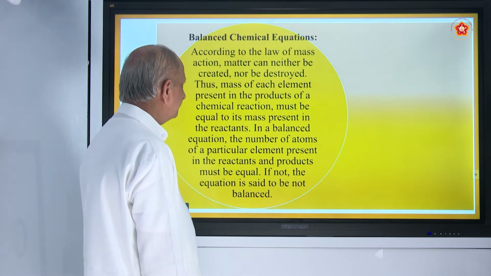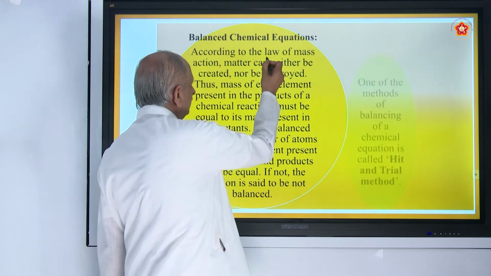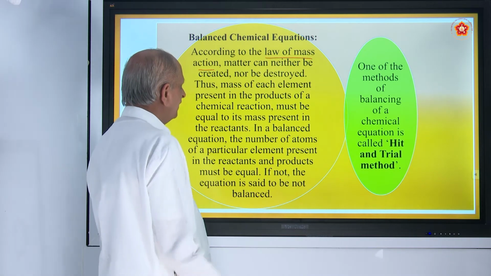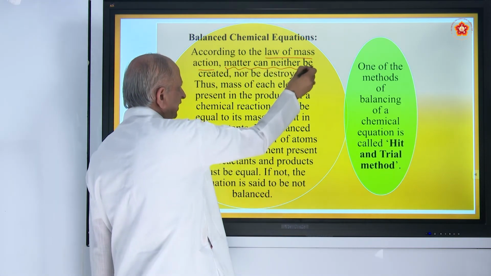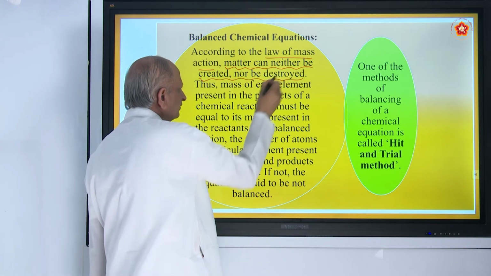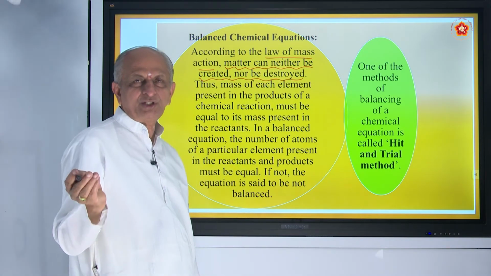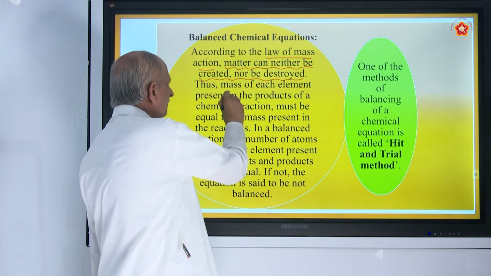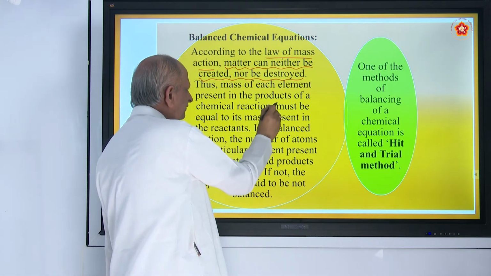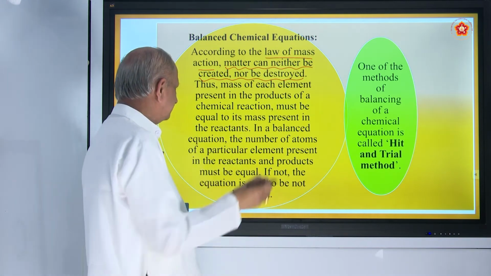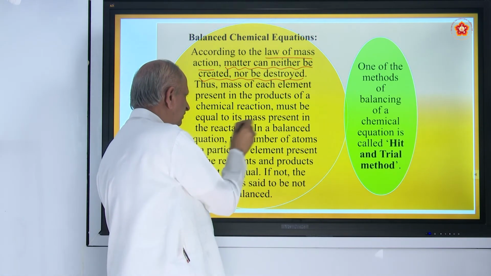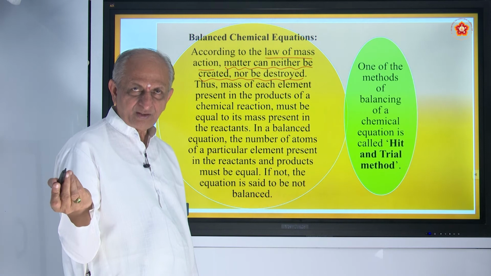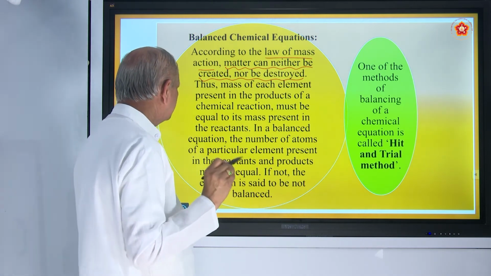So, this balancing of equations is based on what is called the law of conservation of mass. So, what does it mean? Matter can neither be created nor be destroyed. So, there is neither loss nor gain, only change will be there. The mass of each element present in the products of a chemical reaction must be equal to its mass present in the reactants. So, mass of reactants should be equal to mass of products. That is the meaning. There should not be variation.